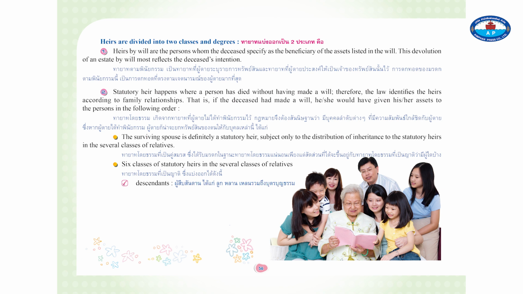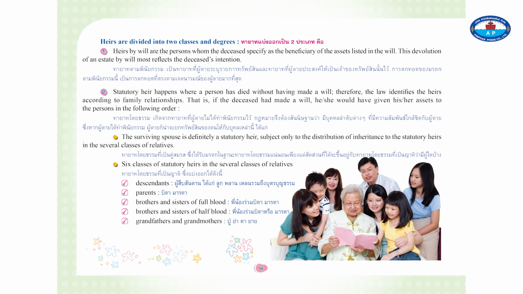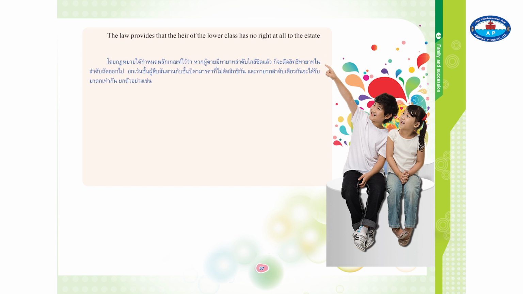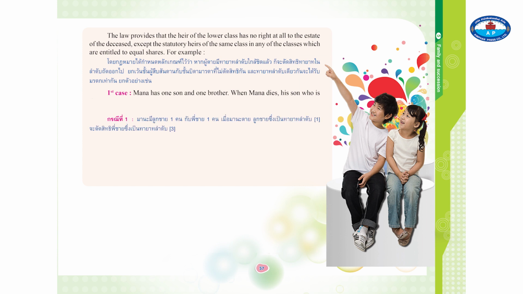Descendants, parents, brothers and sisters of full blood, brothers and sisters of half-blood, grandfathers and grandmothers, uncles and aunts. The law provides that the heir of the lower class has no right at all to the estate of the deceased, except the statutory heirs of the same class in any of the classes which are entitled to equal shares. For example, first case.